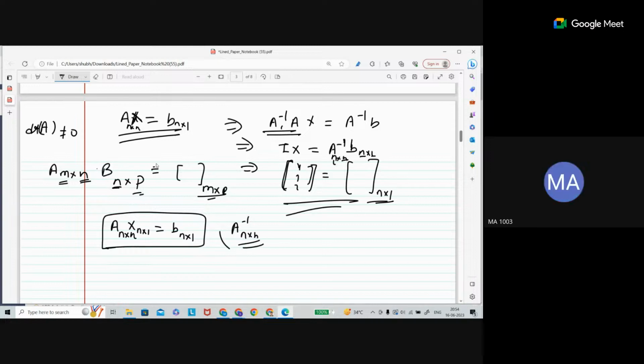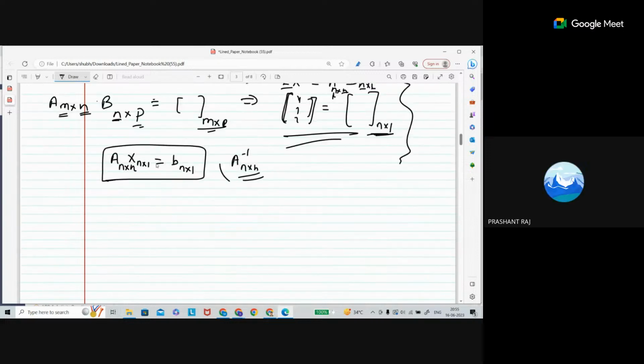Yes, sir. Now you multiply A inverse on both sides. Once you multiply, you will get the identity matrix with x, which is an n cross n matrix multiplied with the n cross 1. And once you multiply, what will you get? A single column matrix. This is the answer, that will be the solution. Yes, this is also a method to solve a system of linear equations.